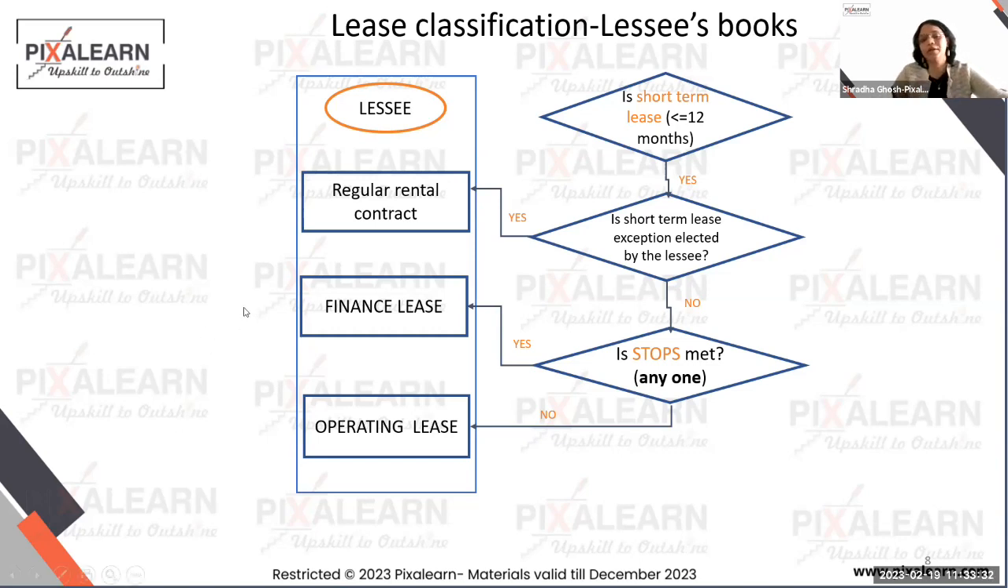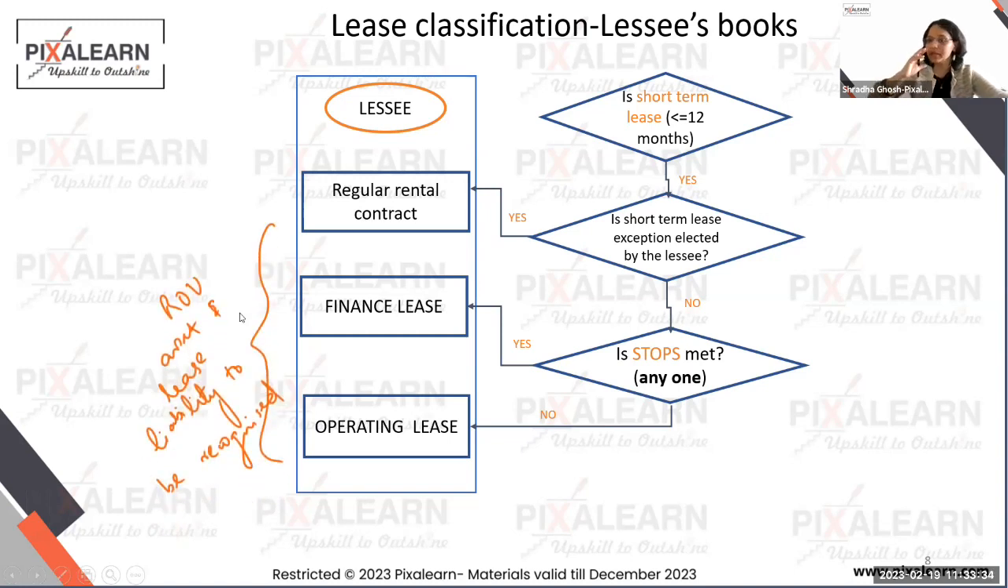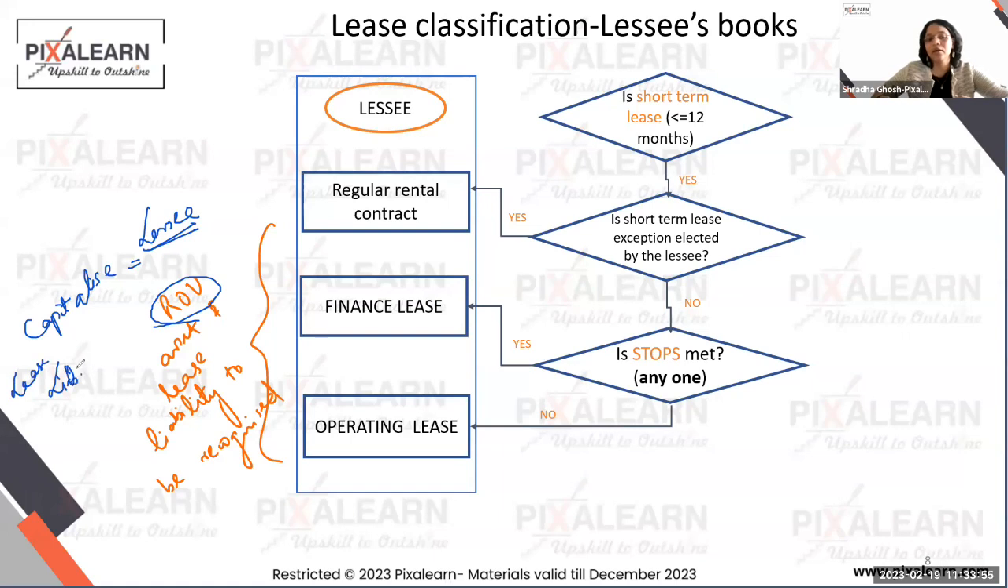Now we'll see what these criteria are, but what is the biggest delta between the two? If it is a finance or an operating lease, I'm going to capitalize an asset in the books of the lessee. And we are going to call that asset a right of use asset. And I'm going to bring in a liability called a lease liability in the lessee's book.